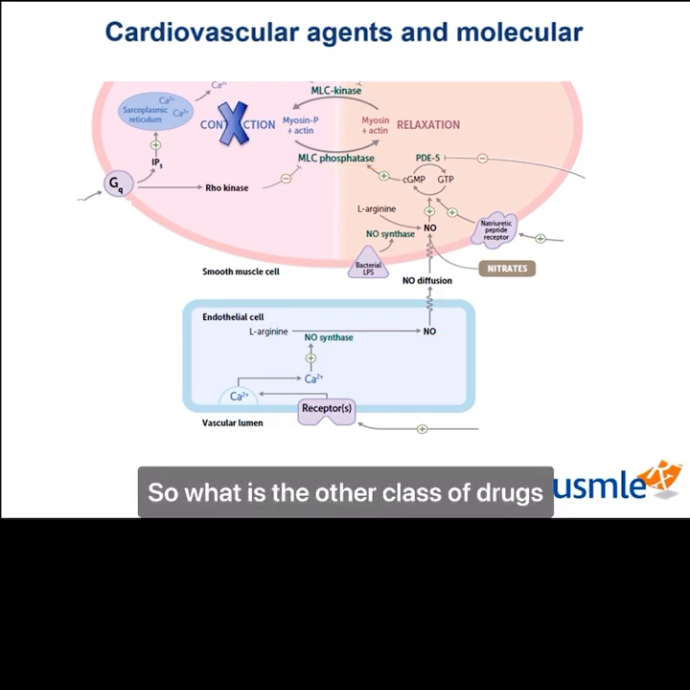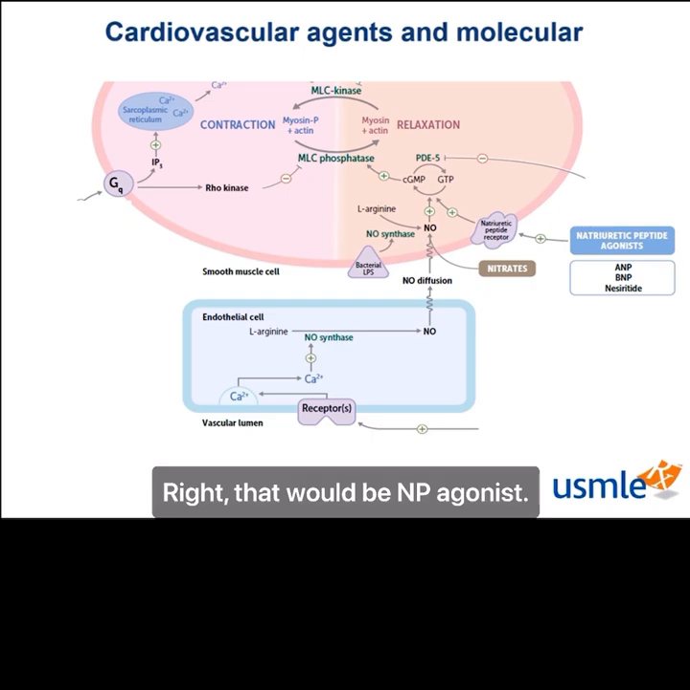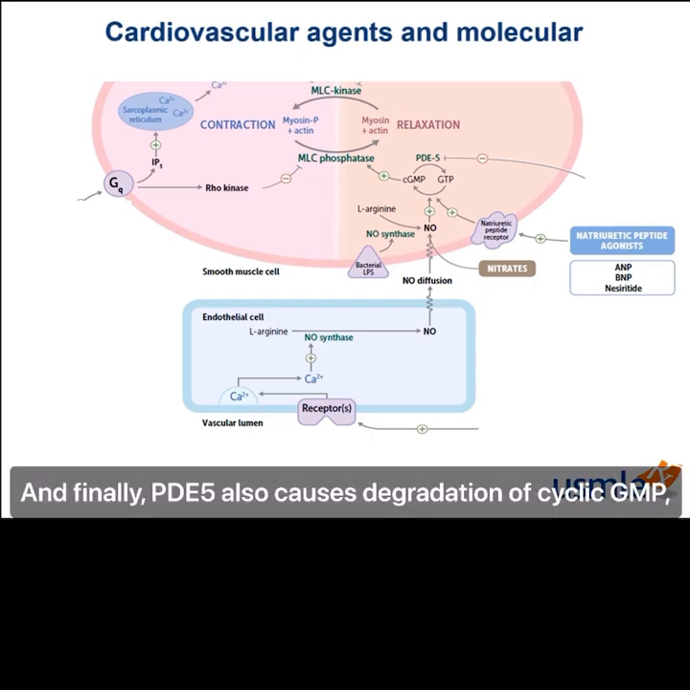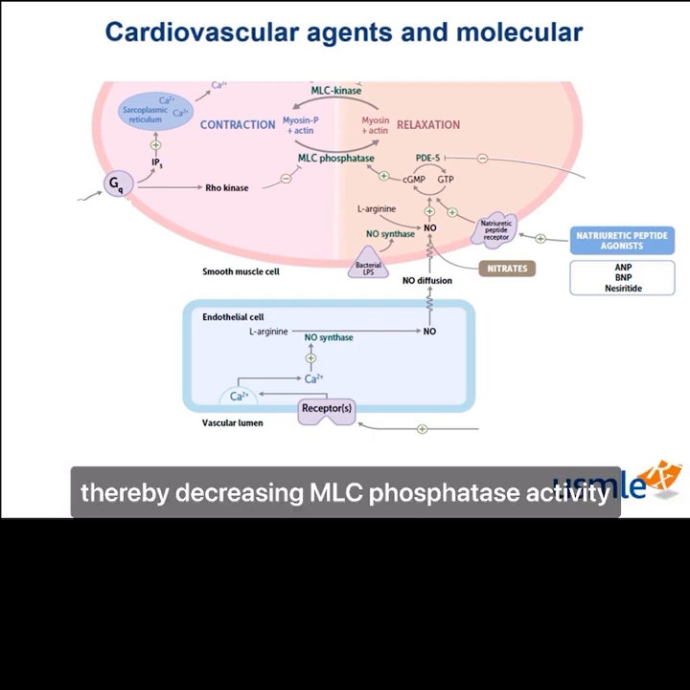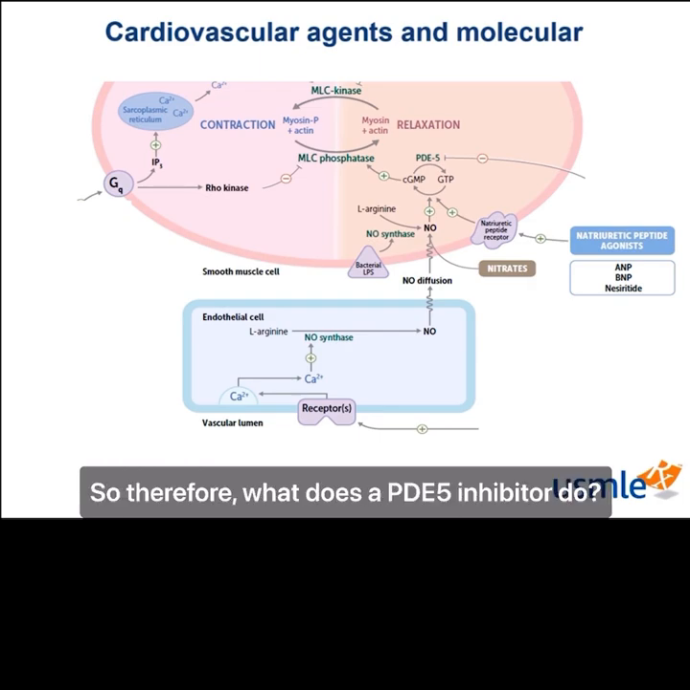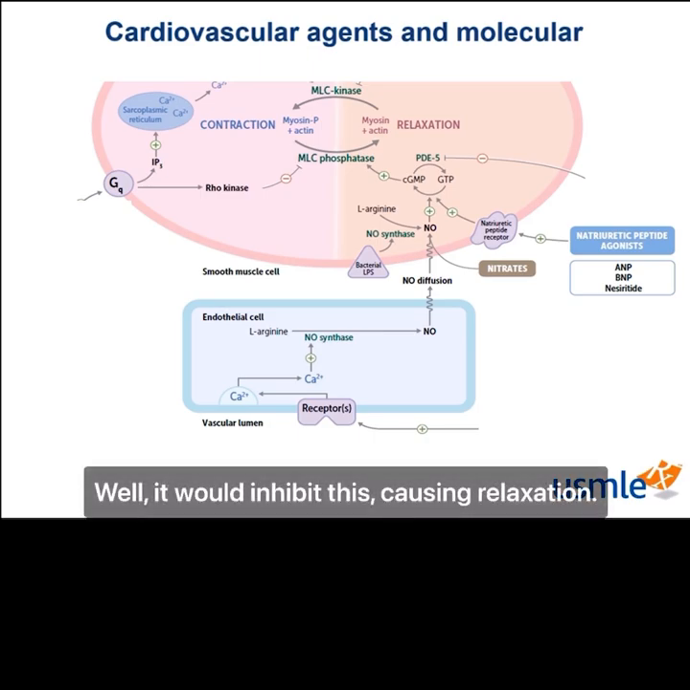So what is the other class of drugs that has the same mechanism of action? Right, that would be NP agonists. And finally, PDE5 also causes degradation of cyclic GMP, thereby decreasing MLC phosphatase activity and causing contraction. So therefore, what does a PDE5 inhibitor do? Well, it would inhibit this, causing relaxation.